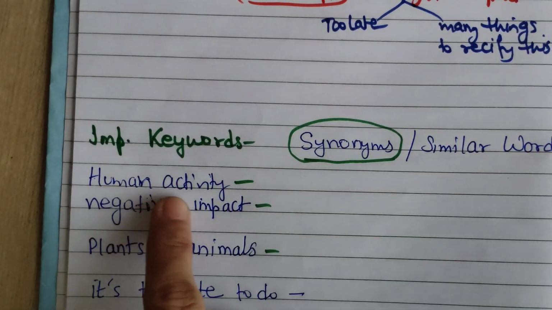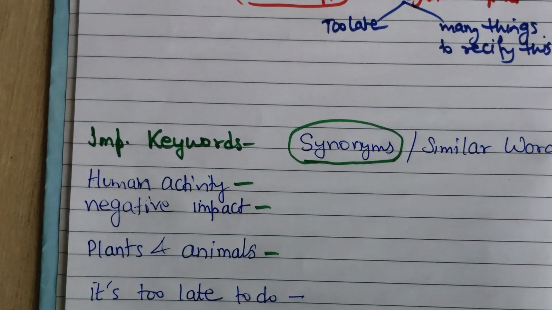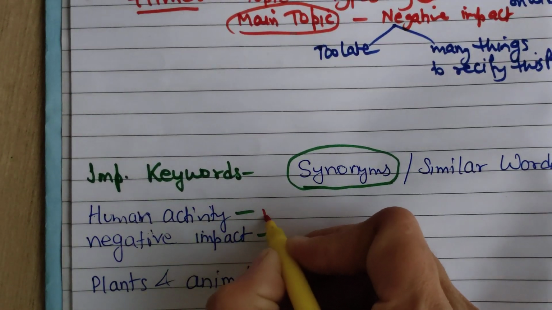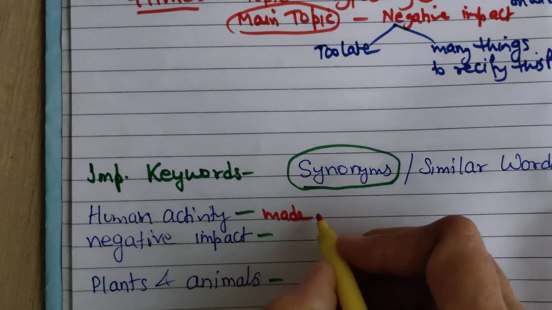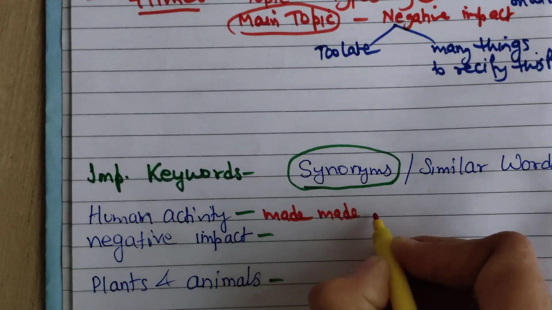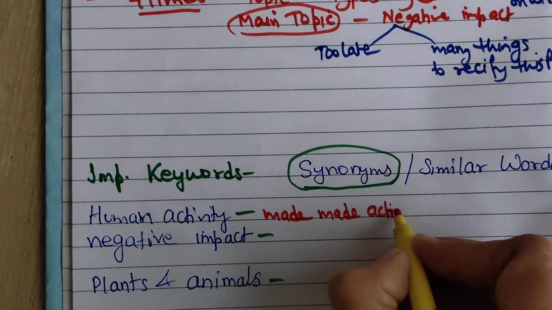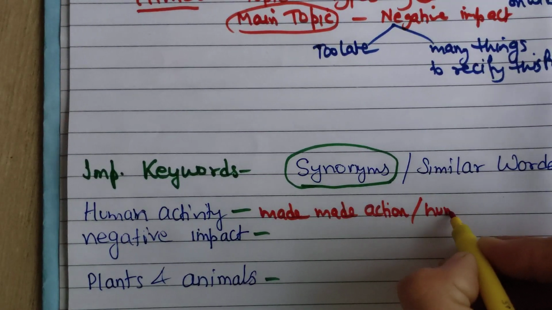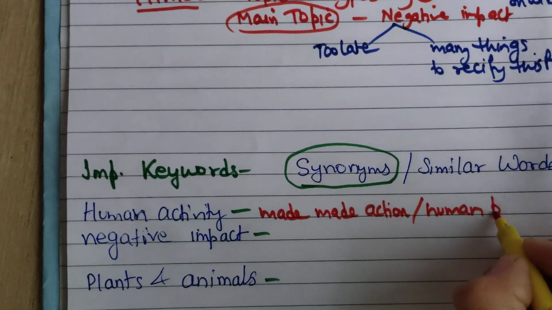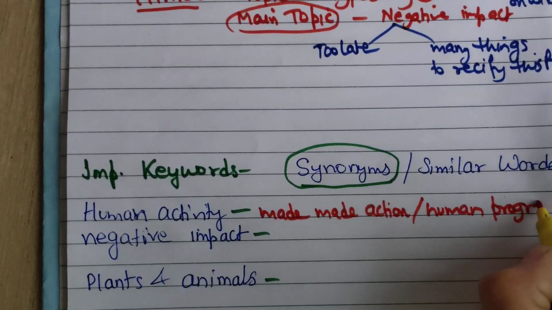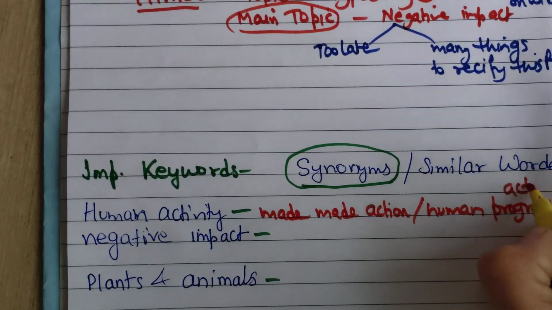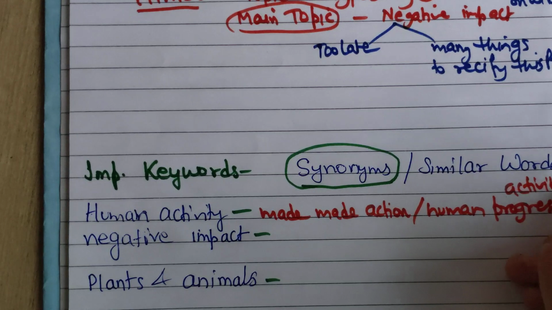So the first one is human activity. For human activity, what am I going to write? You can also think about that. For human activity, every time, we can say man-made activity, man-made actions, or you can write human progressive actions, progressive activities.